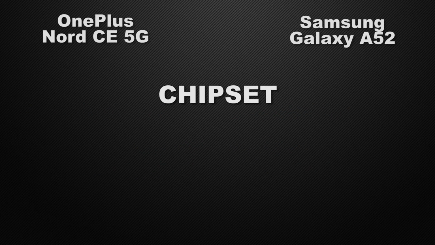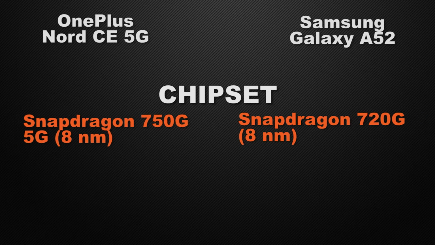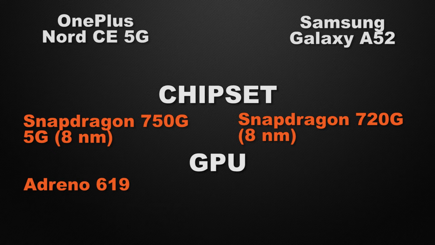Let's talk about the processor of the devices. Nord is powered by Snapdragon 750G 5G based on 8nm processor, whereas A52 is powered by Snapdragon 720G based on 8nm processor. So the winner here is Nord because it has faster processing speed. And about the GPU of the devices, Nord is packed with Adreno 619 whereas A52 is packed with Adreno 618. So the winner here is Nord because it can give you slightly more FPS in games.